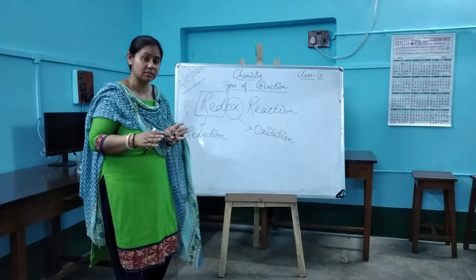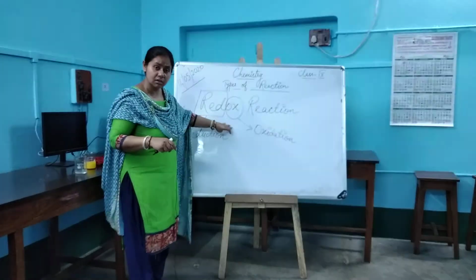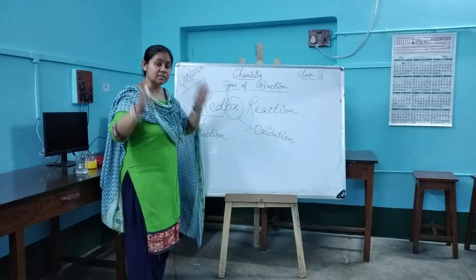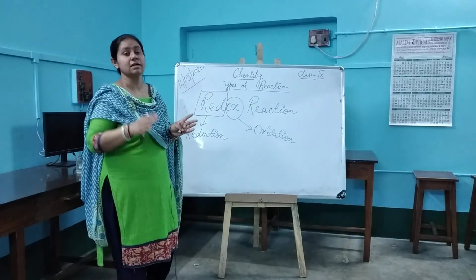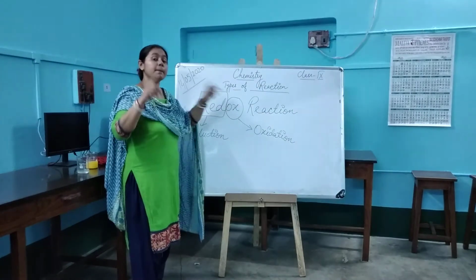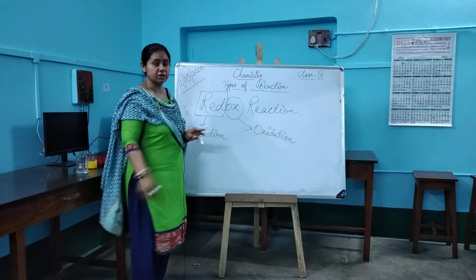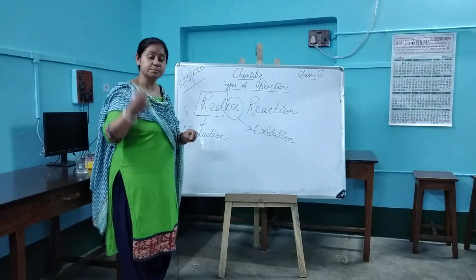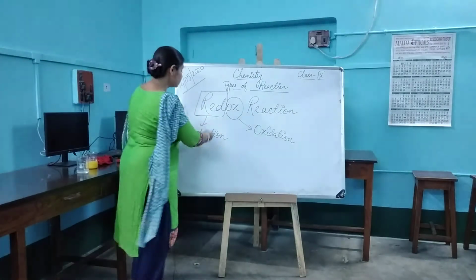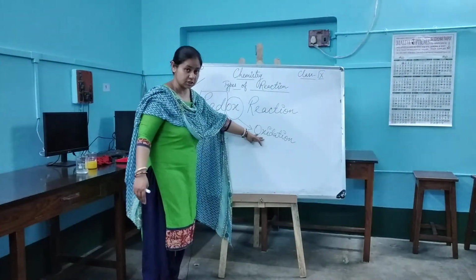Simultaneously means together. Both the reactions take place in a single reaction. Then that reaction will be classified as a redox reaction. But before moving into the details of redox reaction, let me tell you what is reduction and what is oxidation.